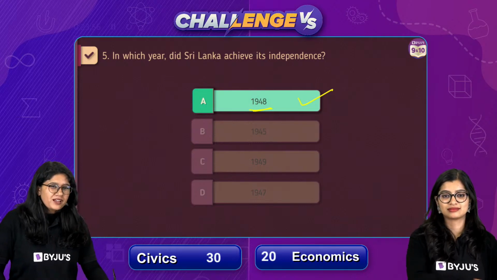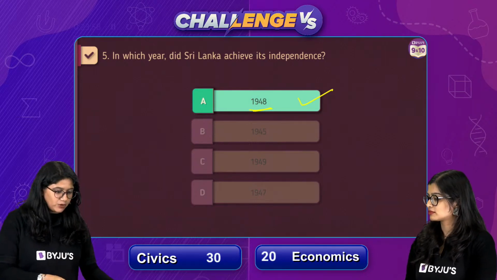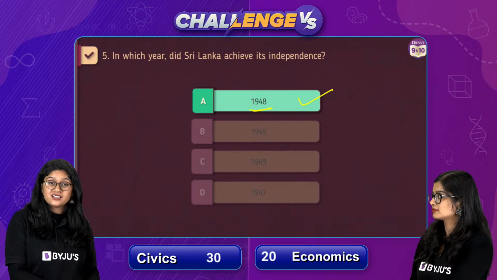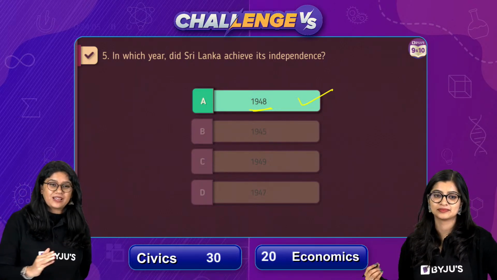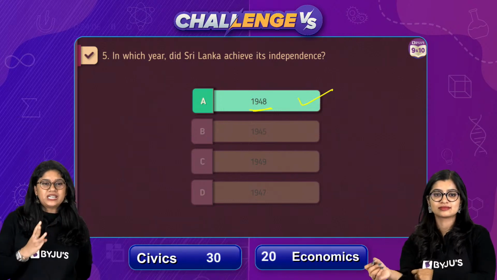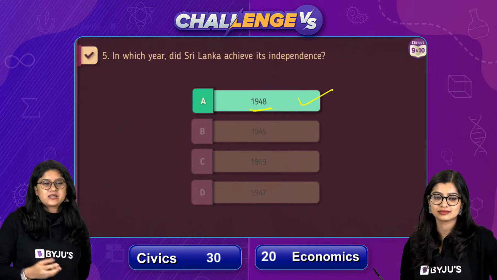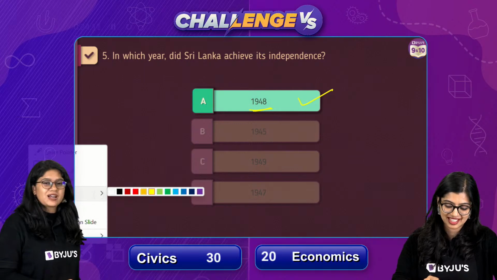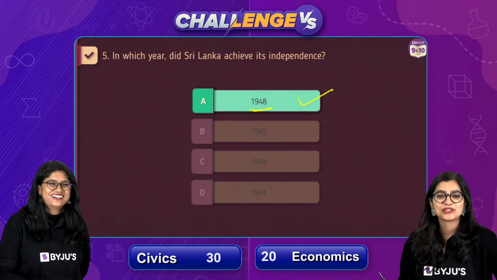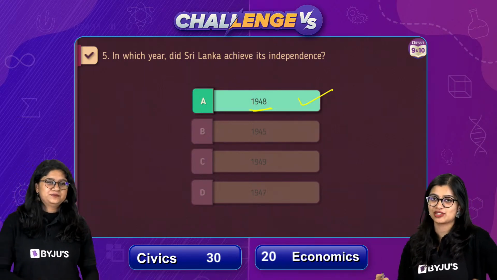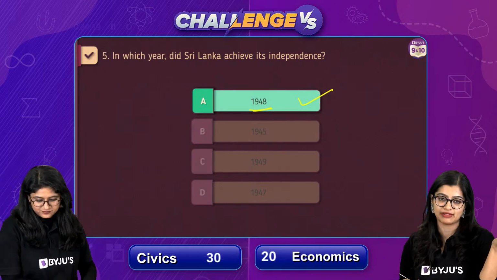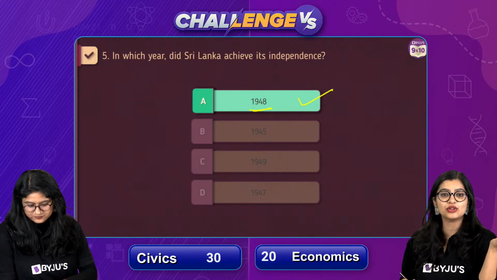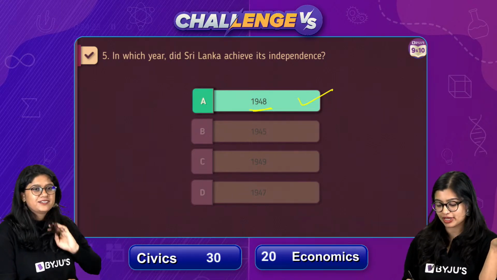But ma'am, you know what, with this chapter on power sharing, that's one thing I've realized. The chapter is really very easy, and it's a more scoring chapter, I'm telling you. This chapter can be easily divided into 3 topics only. So don't worry everyone, we have a lot of questions coming your way. We started off with the easy questions and it'll keep leveling up, right? There is no code because this is not happening on Menti.